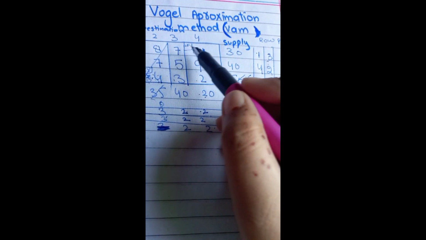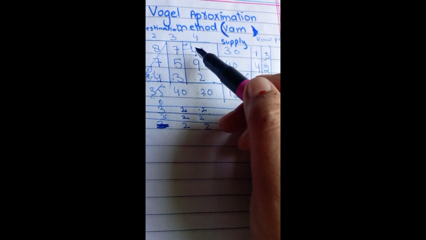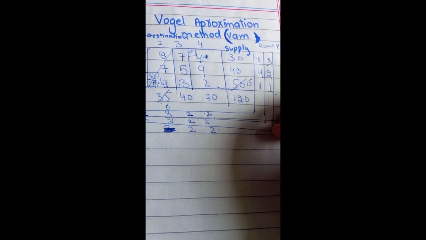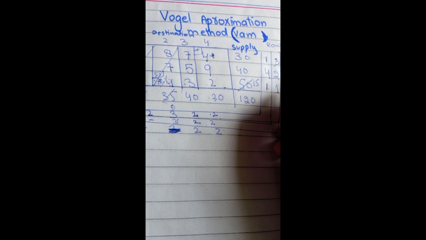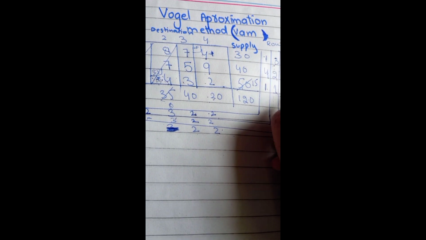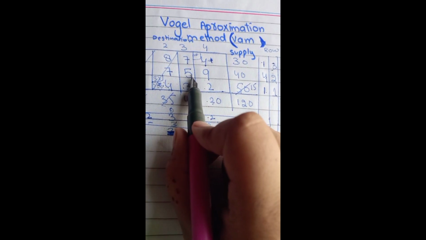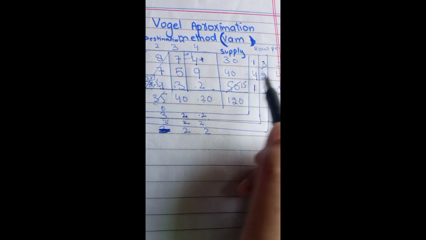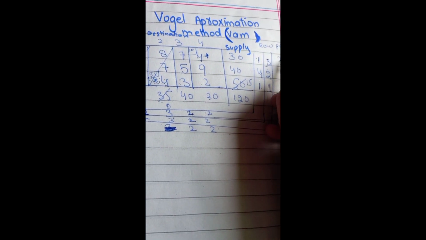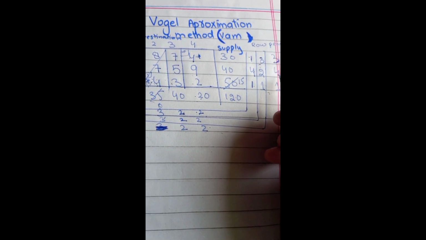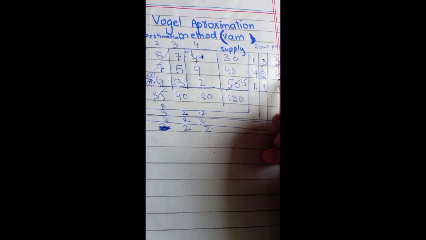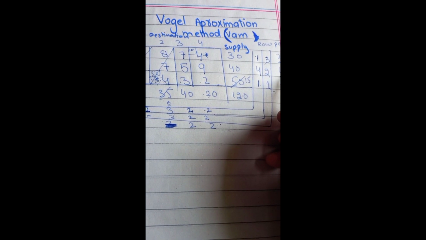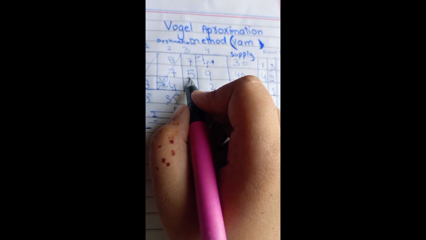There are two numbers, so we will not decide the minimum number. There are already two numbers here. 7 minus 4 equals 3, then 4 and then 1. 9 minus 5 is 4, 7 minus 4 is 3, 3 minus 2 is 1. So we will choose the maximum number in the penalties. 2, 2, 3, 4, 1. 4 is the maximum number, so we will choose the second row.